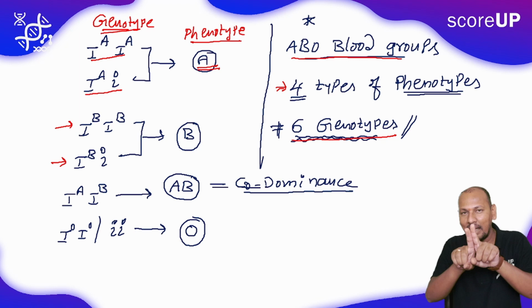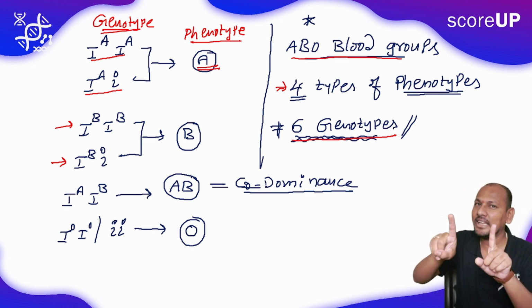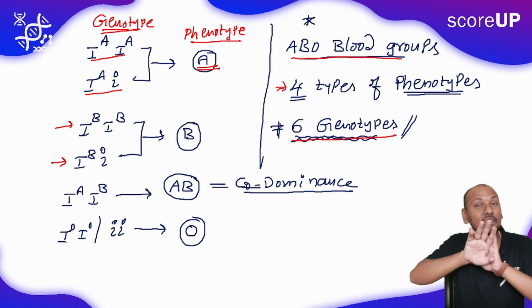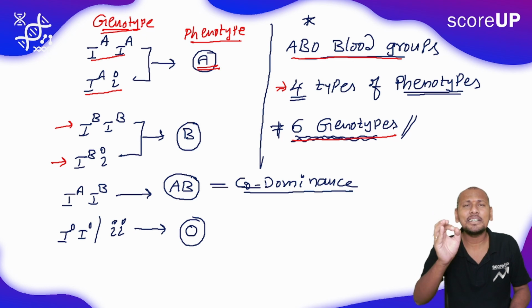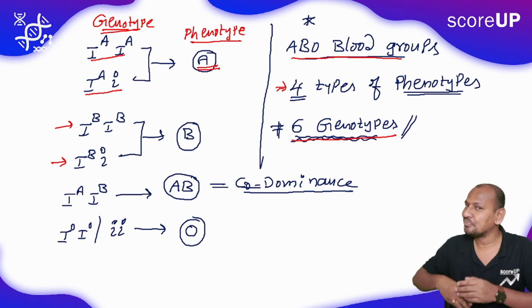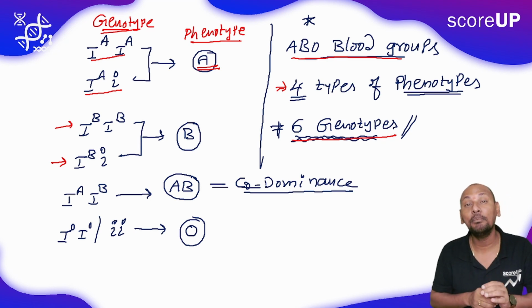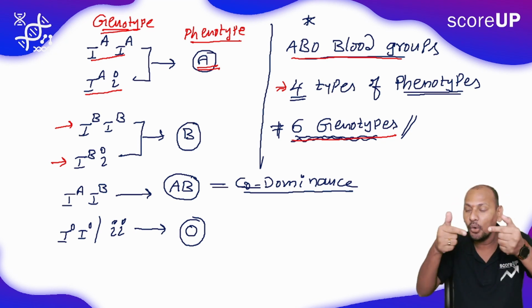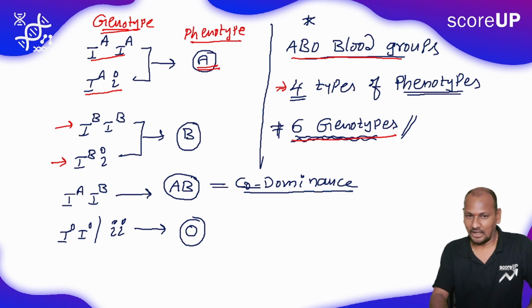Consider a couple marrying, where the husband is blood group A and is marrying a girl of blood group A. It is not certain that they will get only A blood group. There is a 25% probability that the couple may produce blood group O. This is how it is possible, which I'll explain in the further video. Have you understood?